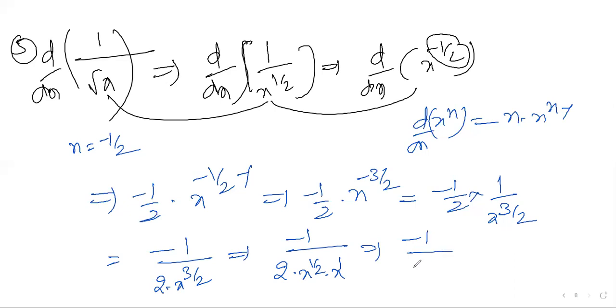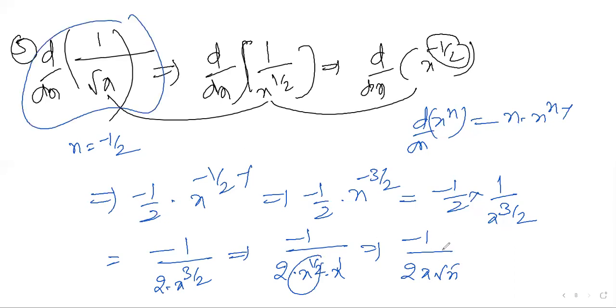So this is minus 1 by 2 into x root x. We can write it like this also: d by dx of 1 by root x is minus 1 by 2 x root x.